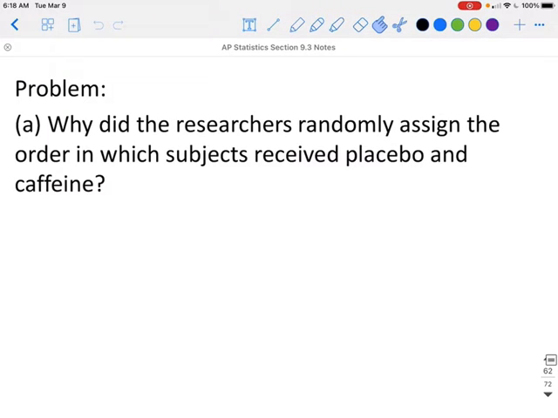So why did the researchers randomly assign the order in which subjects received a placebo or caffeine? Researchers want to be able to conclude that any statistically significant change in depression scores is due to the treatments themselves and not some lurking variable. One such lurking variable is the order of the treatment. Maybe if caffeine was given first to all subjects, it might lead to less depression during the placebo treatment than if the placebo was given first. Random assignment of the caffeine and placebo to the two time periods in the experiment should help ensure that no other variable is systematically affecting subjects' responses.